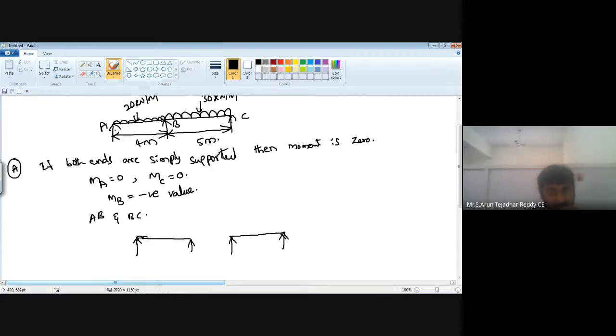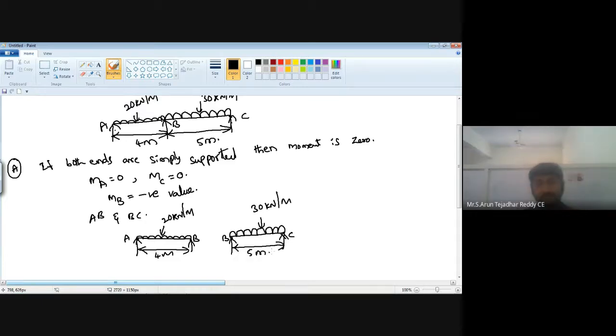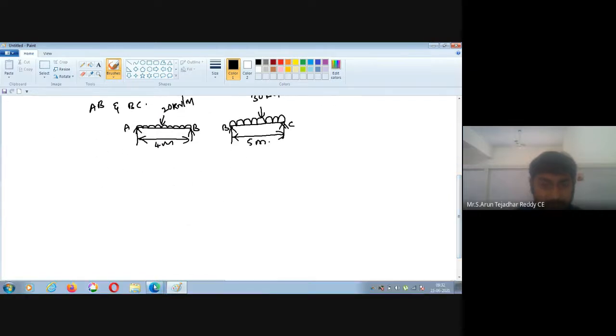And here we have a UDL with the intensity 20 kilonewton per meter, and it is A, it is B, and the span is 4 meter, and here it is B, it is C, and here also UDL acting with the intensity 30 kilonewton per meter, and the span is 5 meter here.